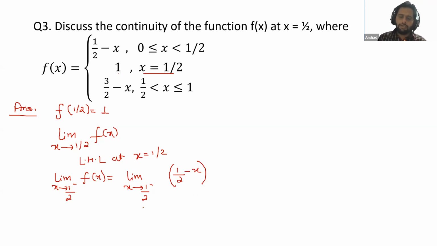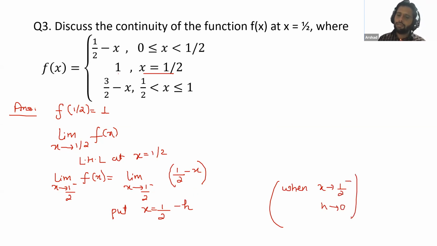After this, again, the same thing, put x is equal to 1 by 2 minus h. And in the bracket, always write when x approaches 1 by 2 minus, h approaches 0. Again, LHL, RHL, you will always get h tends to 0. In the previous method, you need to always check this. So here what you will get, limit h tends to 0, this is 1 by 2 minus, in place of x, you will put 1 by 2 minus h.